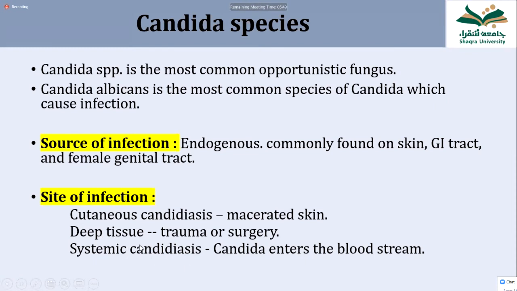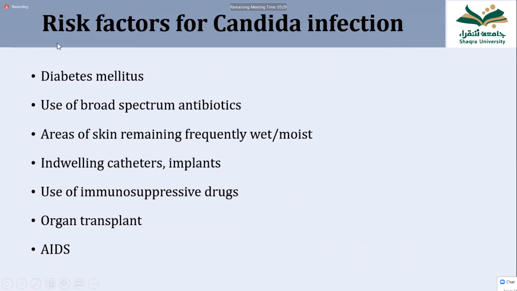So only when its number increases in the mucosa does it cause mucosal candidiasis, or candidiasis on the skin. But deeper infection like systemic candidiasis and deep tissue infection occur only when the immunity is low, not in a normal person. Okay, so cutaneous and mucocutaneous candidiasis occur even in healthy people when the number of fungus increases too much. So what are the risk factors of Candida infection? These include diabetes mellitus, broad spectrum antibiotics, areas of skin which remain wet, frequently moist, or indwelling catheters like urinary catheter or intravenous catheter, immunosuppressive drugs, organ transplantation, AIDS, like that.